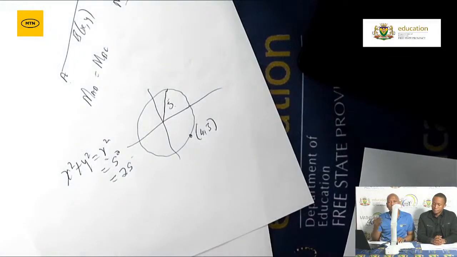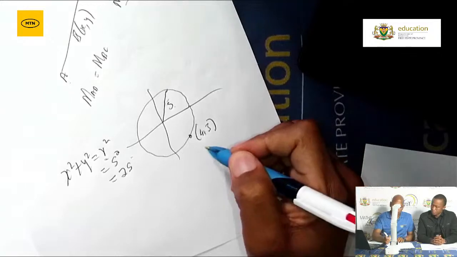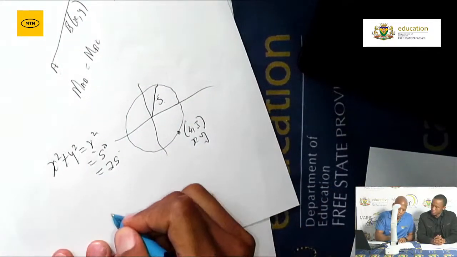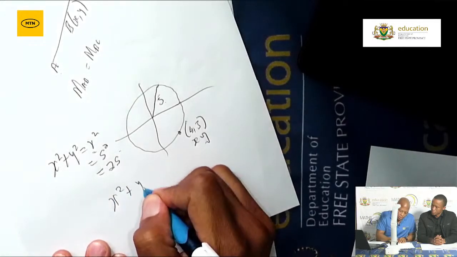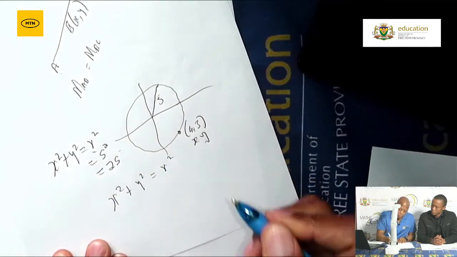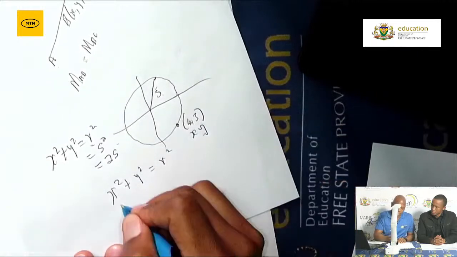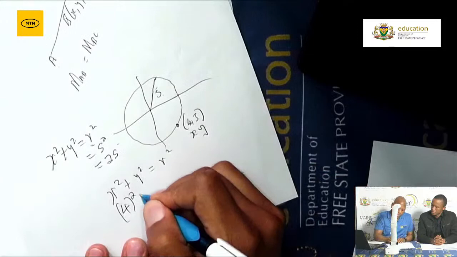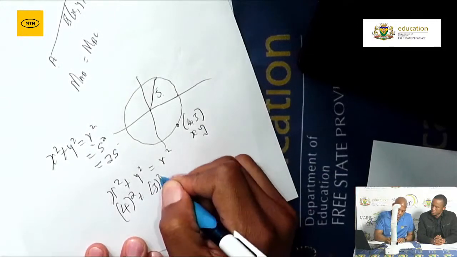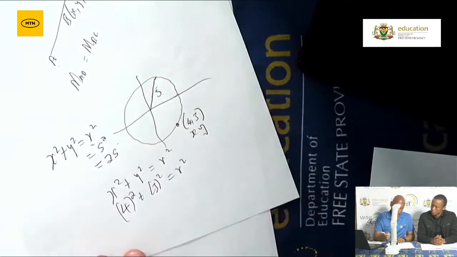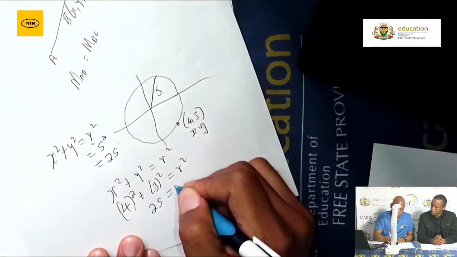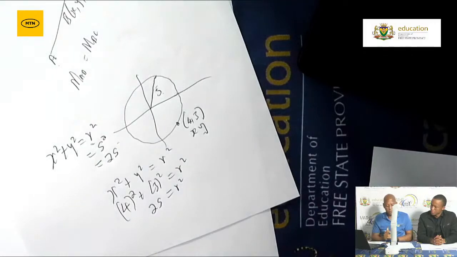I need to calculate the value of r, the length. Then how do I do that? You just substitute your x as well as your y into the formula. Remember the formula, x squared plus y squared is equal to r squared. Then what is the x? X there is a 4. Then put everything in the bracket. It's 4 squared plus 3 squared is equal to r squared. Then for the 4, you can use a calculator. You end up with 25 is equal to r squared.